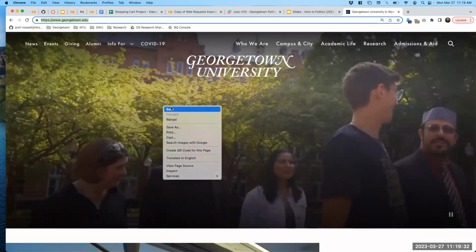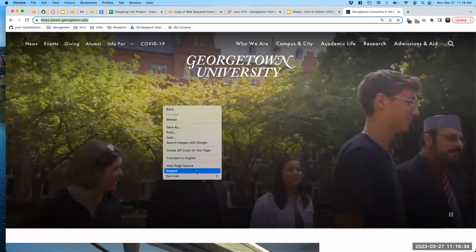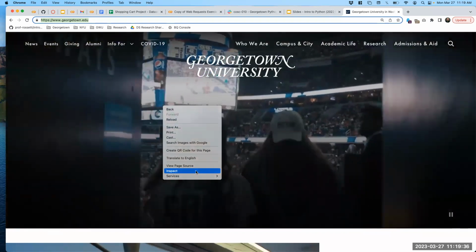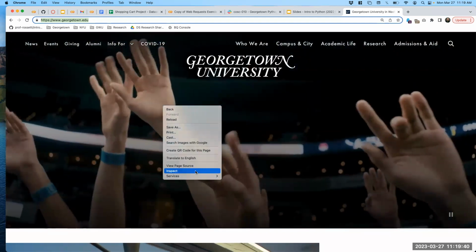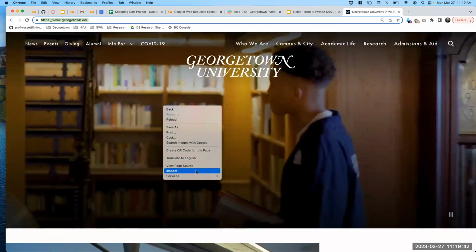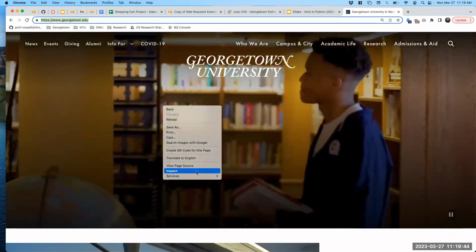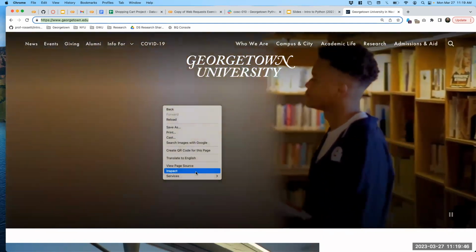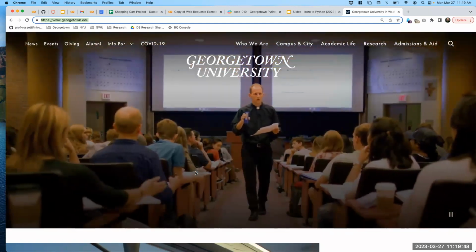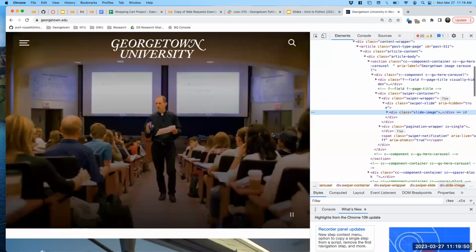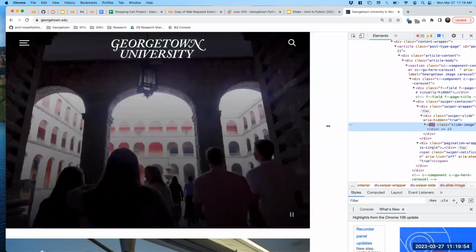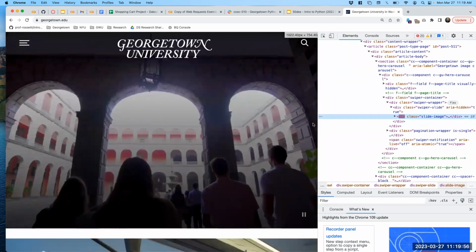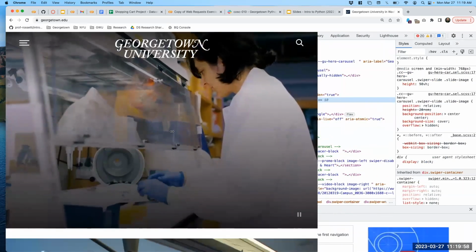We could just right click anywhere on the page and then say inspect or inspect element, depending on what browser you're using, or view inspection tools. You might have to configure them in your settings, maybe if you're using Firefox. But anyway, after right clicking on the page and inspecting the underlying contents, now we can actually see what data got returned by the server.